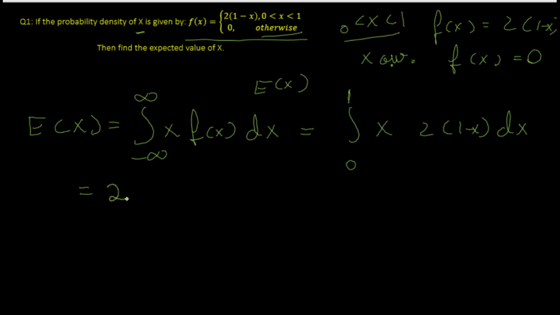Now I can take the constant out and multiply x with (1 minus x). X times 1 gives me x, and x times x gives me x squared.